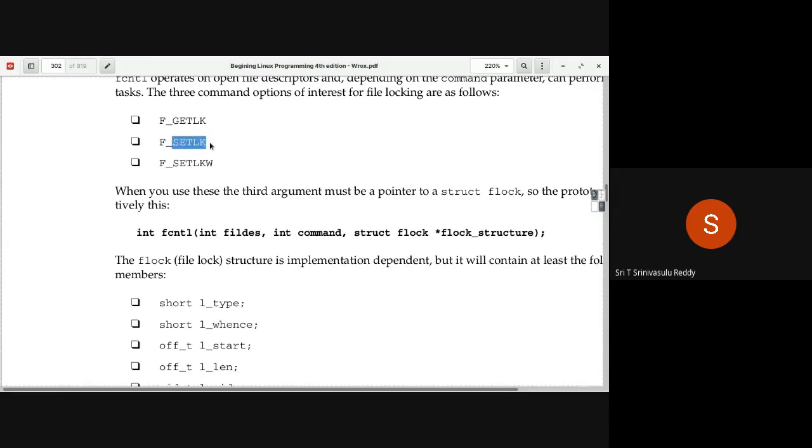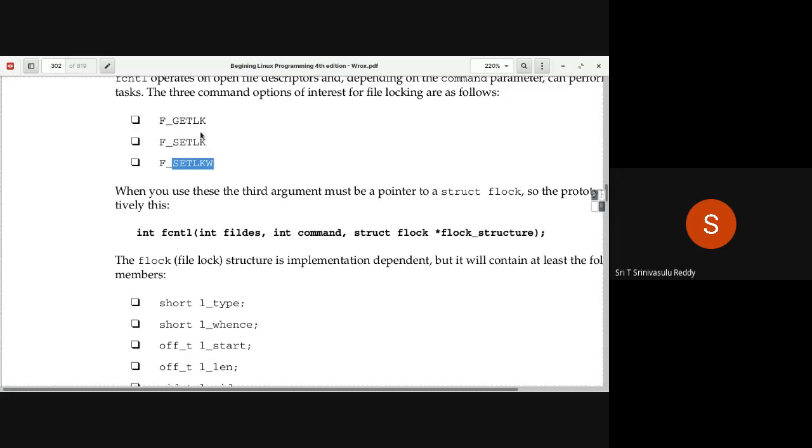F_SETLK is the read lock or shared lock. The other one is F_SETLKW, the write lock. You want to apply some changes, so it is also called an exclusive lock. You want to have exclusive access to that particular region. No other program can get access to it, meaning that even reading the data or taking a shared lock is not allowed.